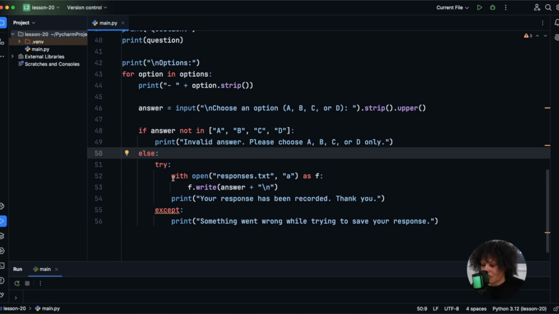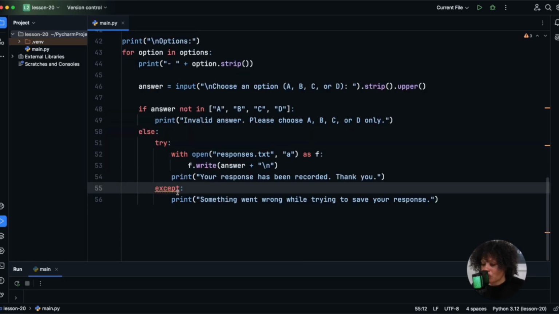And we have this with open, where we are going to either open responses.txt or create it. We're using the append mode because we don't want to erase any previous answers. We're storing that to f. And then we're going to write that selected answer to the file, one per line. And then we're going to print, "Your response has been recorded. Thank you."